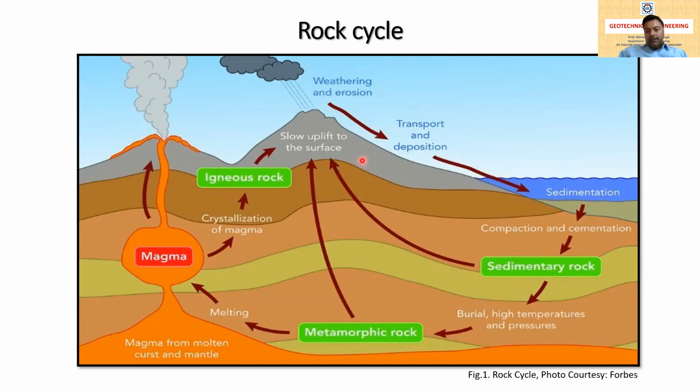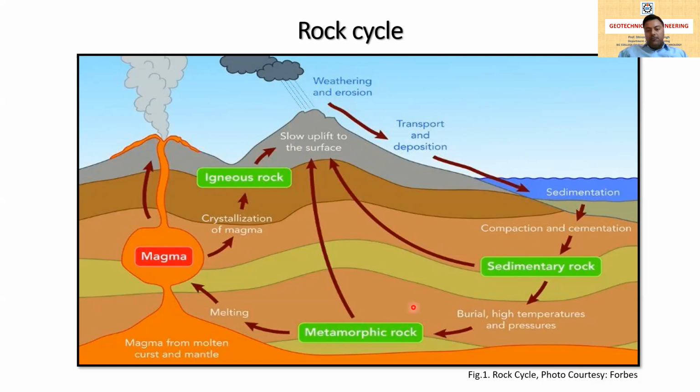So in this process, the exposed rock is weathered, eroded, transported, deposited and finally sedimented on the ground surface, and after compaction and cementation it becomes sedimentary rock. All these types of rocks can slowly uplift to the surface. When the sedimentary, metamorphic or igneous rock is uplifted, the magma can also crystallize and form igneous rock, and again come up to the surface. Then the surface of the rocks is again exposed to the weather or environment, and weathering and erosion happen again.